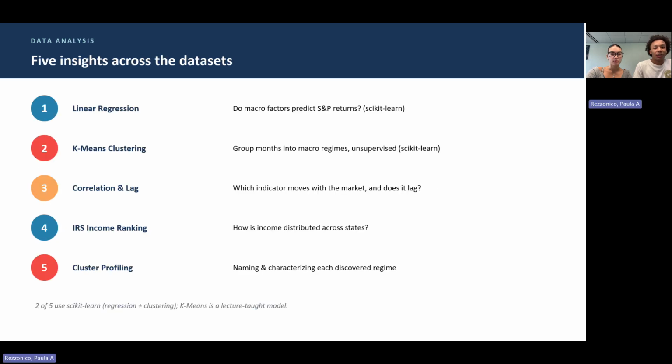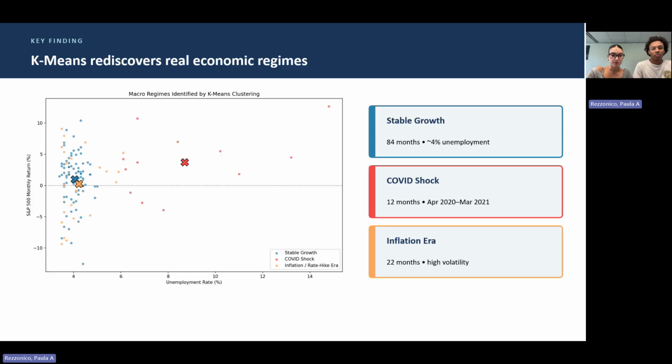From there, we built five insights. I handled one and three, a linear regression testing whether macro factors predict returns, and a correlation and lag analysis. I handled the clustering side. Insight 2 is k-means, Insight 5 profiles the clusters, and Insight 4 looks at income by state. Two of the five use scikit-learn, Jonathan's regression and my k-means, and k-means is one of the models taught in lecture.